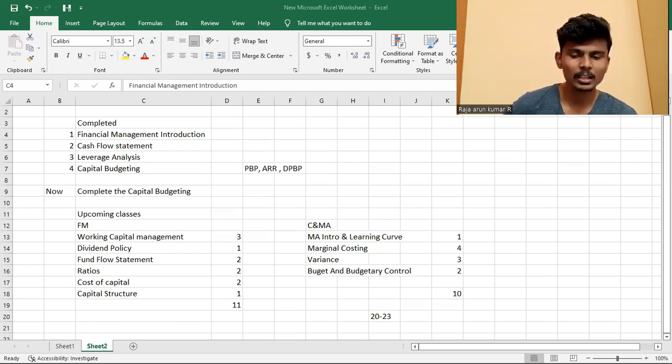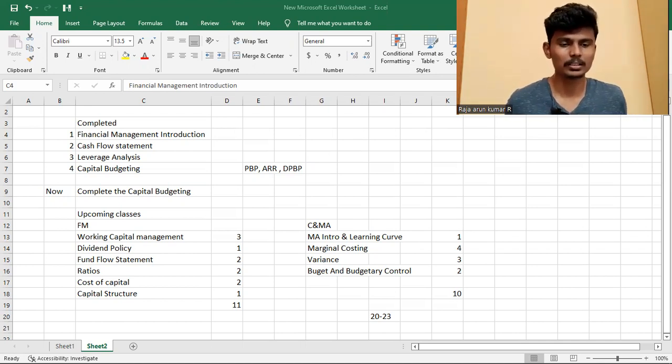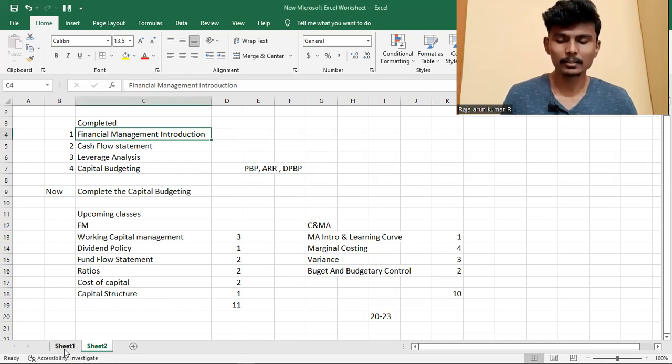Okay. In this entire syllabus, I cover the most important topics and I clear every concept in a detailed manner. This is the way I proceed with these classes from starting to ending. I hope you understand what I am saying. Sorry for my English, it is a little bad. If you do not understand, sorry. I hope you understand what I am telling, and then I continue with the classes.